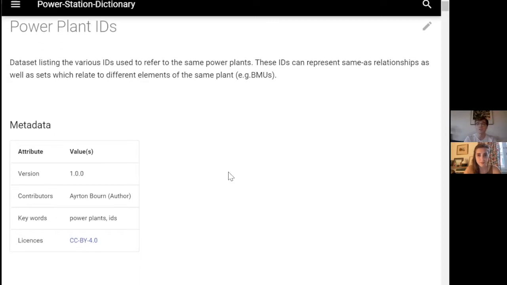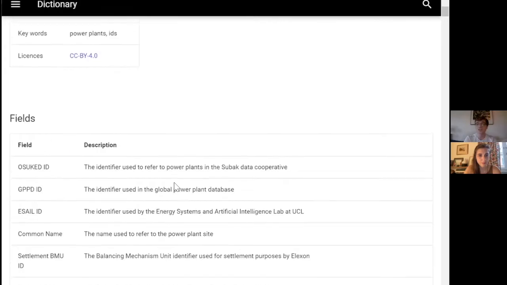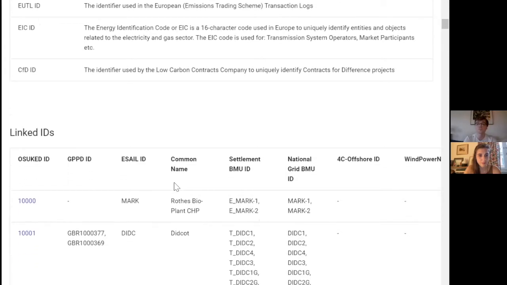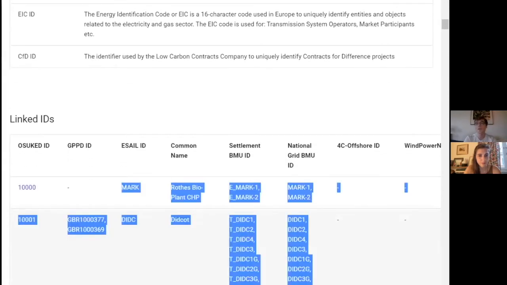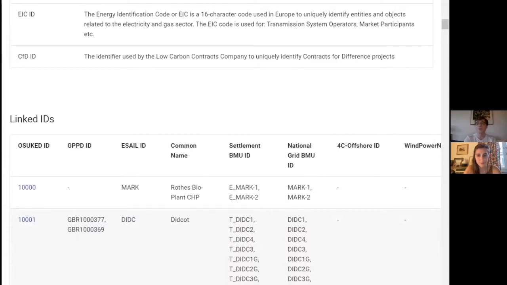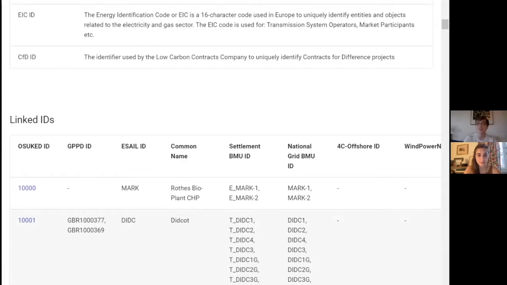And so to do this, I'm introducing a new schema called a dictionary. And sort of at its simplest, it's essentially just a lookup table. So a lookup table of different IDs, and then you can add in a number of foreign keys to external data sets, which can then be linked in if they have the same IDs.